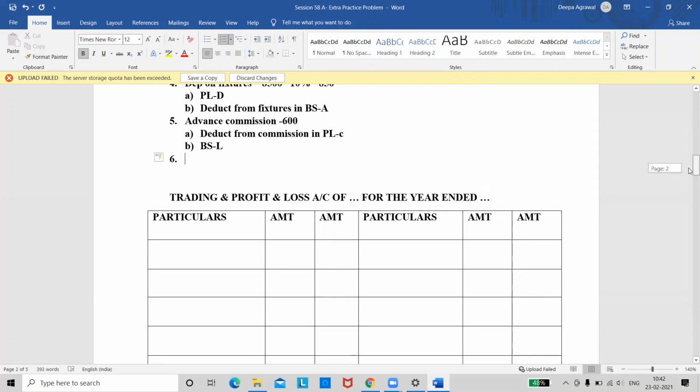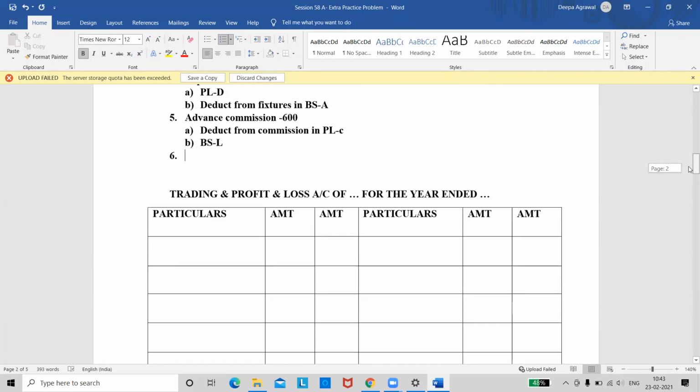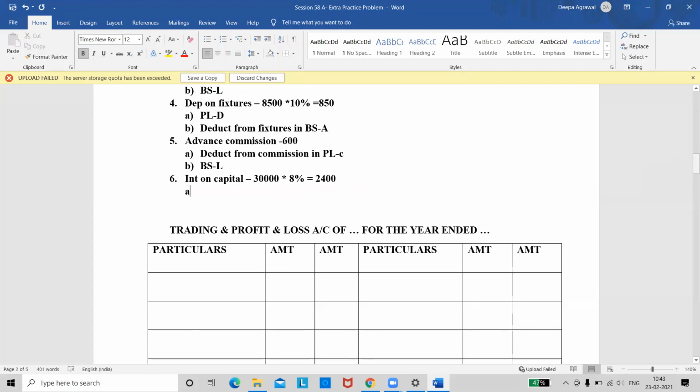See the last adjustment, sixth one. Allow interest on capital at 8%. So interest on capital, tell me the amount of capital once. 30,000. Okay, so 30,000 into 8%. And that comes to 2,400 only? Yes, right? Did I calculate it correctly? Yes, ma'am.